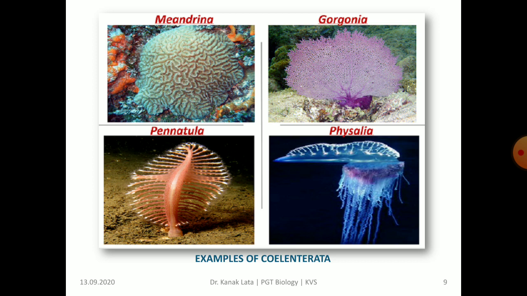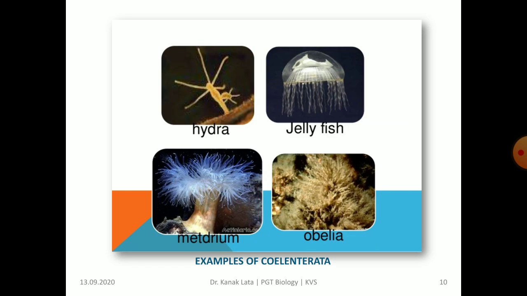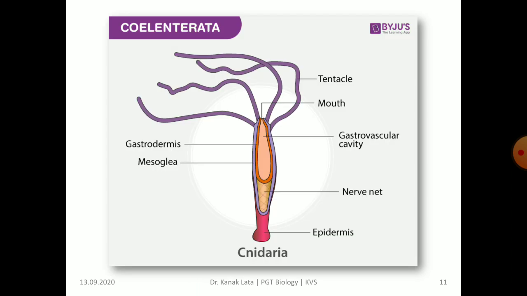In the given figure, you may observe Mindrina, Gorgonia, Peninsula, and Physalia. Here it is hydra, jellyfish, Midritium, and Obelia. In this figure, you may observe hydra showing the gastrovascular cavity, nerve net, tentacles, and mouth.